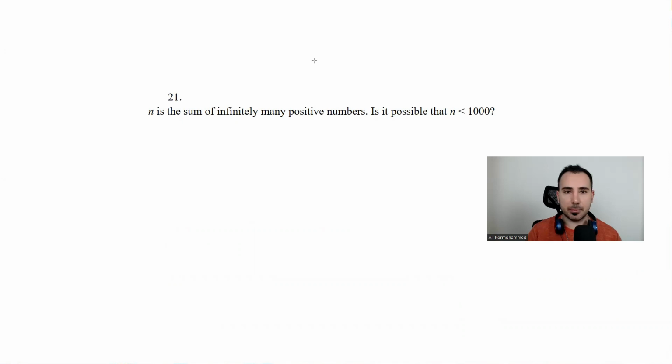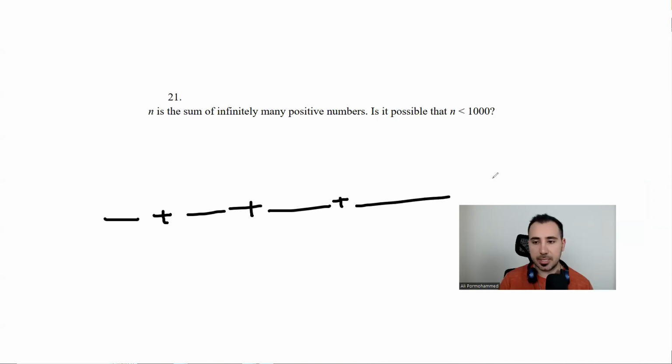So basically what it means is we're going to add a lot of numbers, right? Plus another number, plus another number, plus another number. And the sum of these, is it possible that it is less than 1,000? Can we add infinite numbers and the sum is smaller than 1,000? Well, let's see.